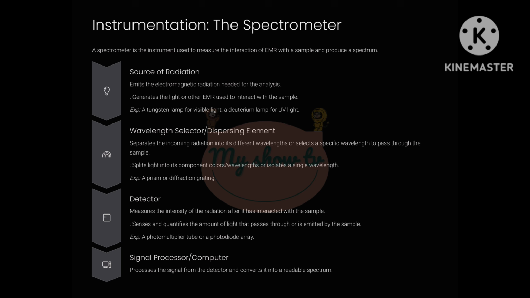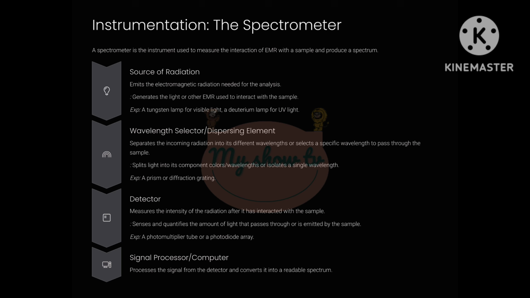4. Detector. After the radiation has interacted with the sample, either passed through it or been emitted by it, it reaches the detector. The detector's job is to measure the intensity, the amount, of radiation at each wavelength. For example, common detectors include photomultiplier tubes, which amplify weak light signals, and photodiode arrays, which can detect a range of wavelengths simultaneously.